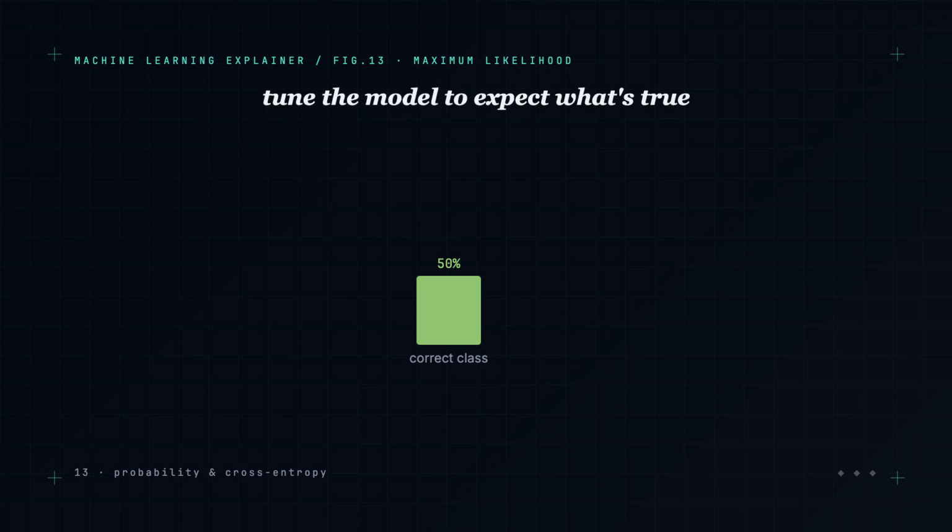And that gives us a training principle: maximum likelihood. Choose the model's parameters to make the observed data as probable as possible. Nudge the weights so the things that really happened get higher and higher probability. Almost every model you've met is underneath doing exactly this, maximizing the likelihood of its training data. But we usually phrase it the other way around.